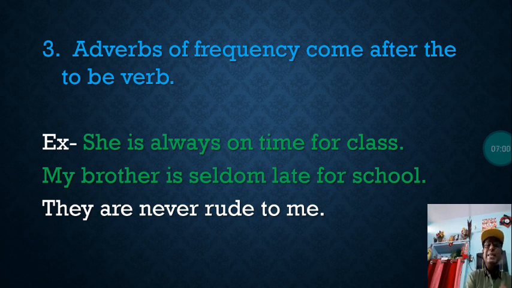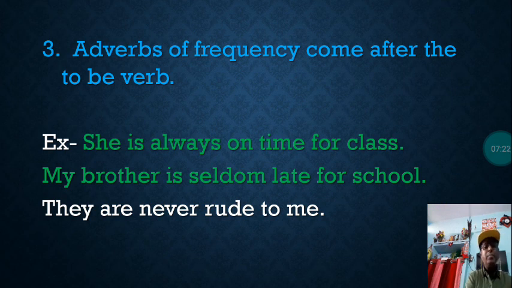My brother is seldom late for school. In this sentence, again you can see seldom. Seldom is rarely. This is almost a negative word, that means never, perhaps never. My brother is seldom late for school.